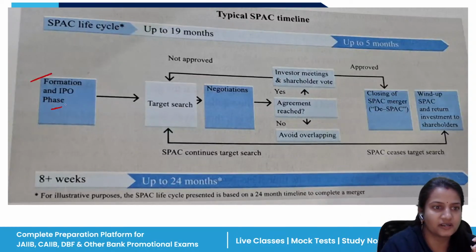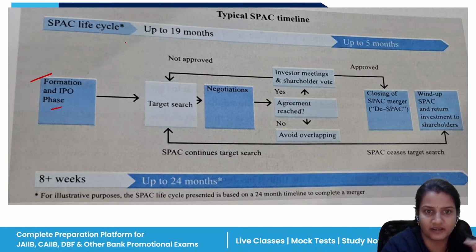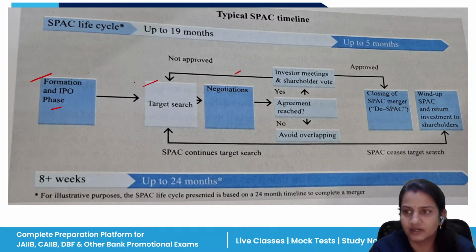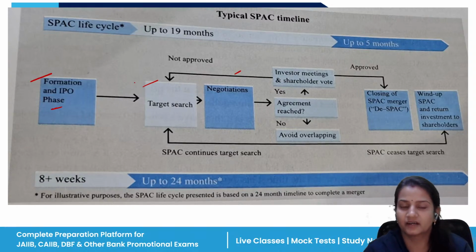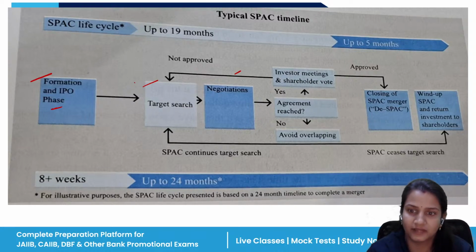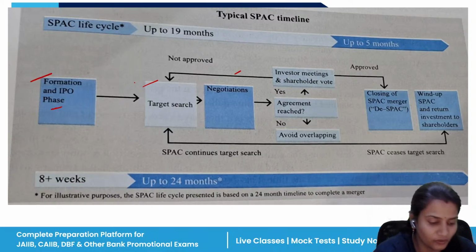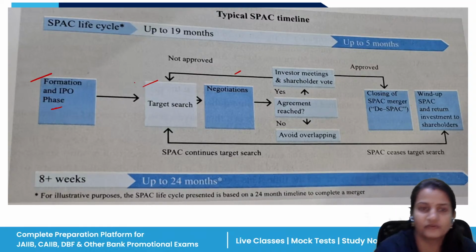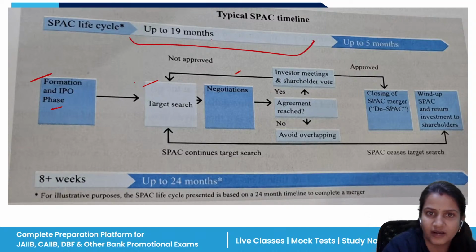So the formation and IPO phase of the SPAC life cycle takes 8+ weeks. After that, the SPAC company will search for the target company and do proper negotiation with it. Then different meetings will be conducted and votings will be done. When they have reached a certain agreement, they have to make their own decisions. Once the decision has been properly made and everything is approved, all these things take approximately 19 months.